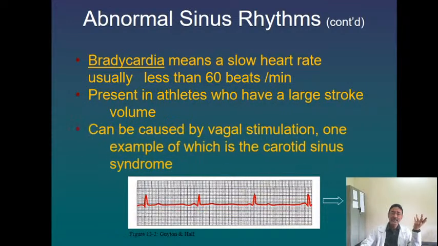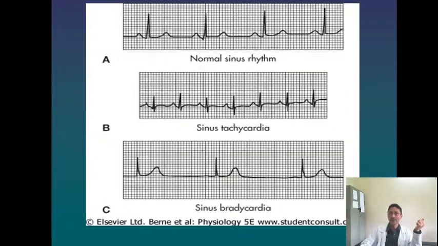Normally, physiologically, we'll just add a point here. Bradycardia is commonly seen in athletes who have a large stroke volume. It is because of strong vagal stimulation, where there is a lower heart rate but the stroke volume is more. So in general, to compare, this is a normal sinus rhythm, this is an increase in the heart rate, this is a decrease in the heart rate.